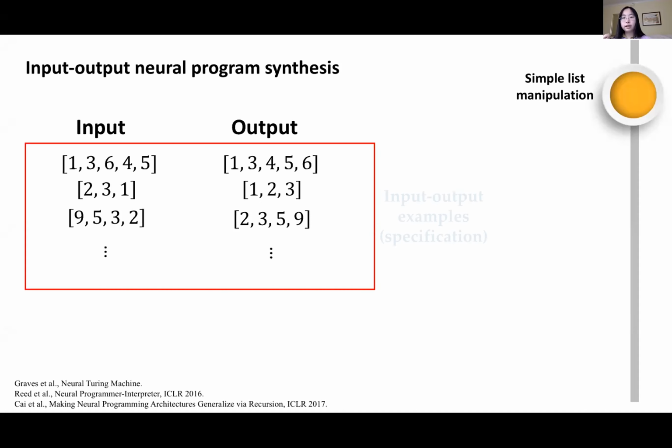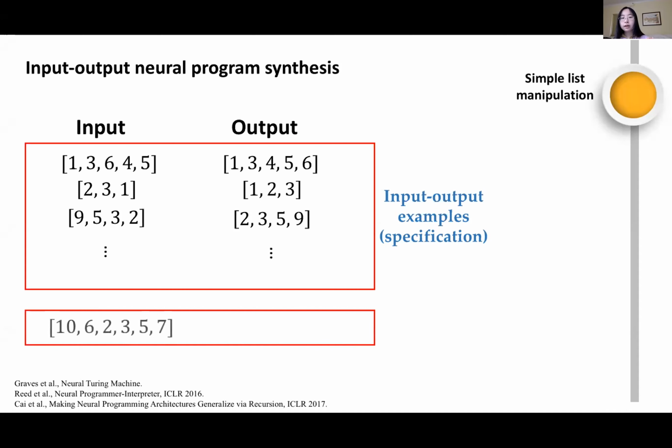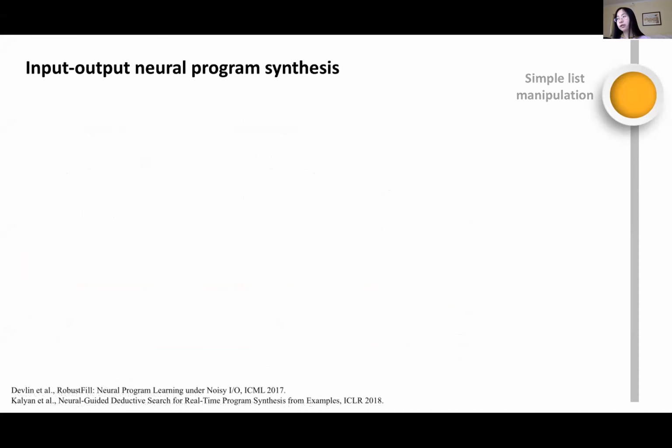So we call these input-output examples, which will be used as the input of our model to specify the functionality of the program. Then during the test time, we feed some held-out samples that do not show up in the input-output examples so that we can see whether our generated program can generalize to different cases. And we consider the program to be correct when the outputs match the reference. Then you may argue that learning a sorting or addition program is a good starting point for this line of research. But in practice, usually we do not really need to learn a model to generate these simple programs.